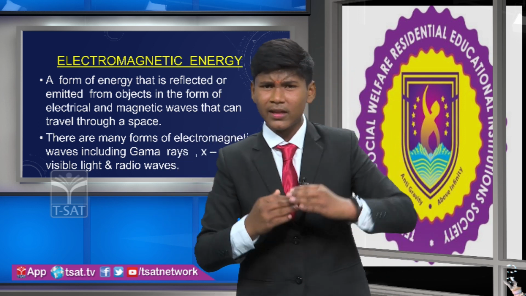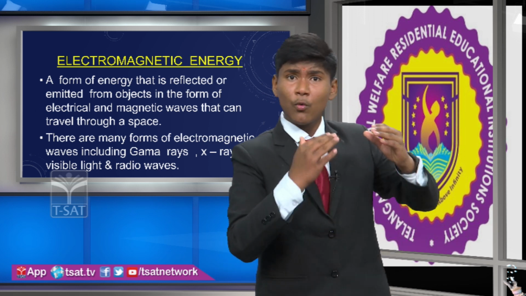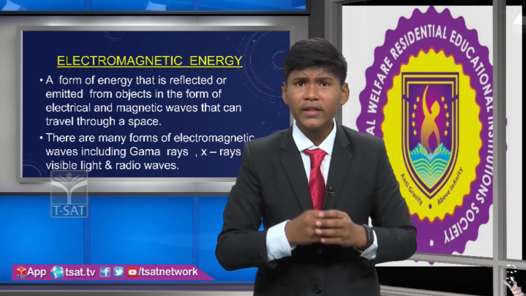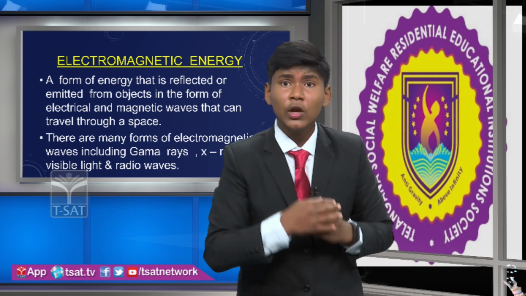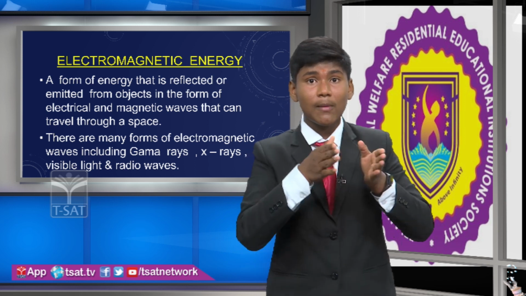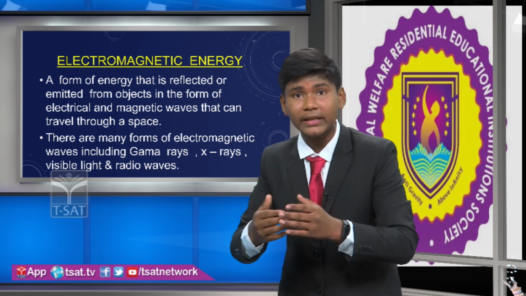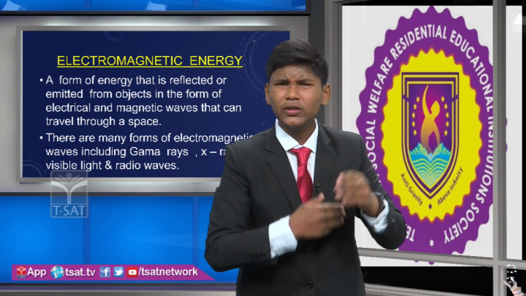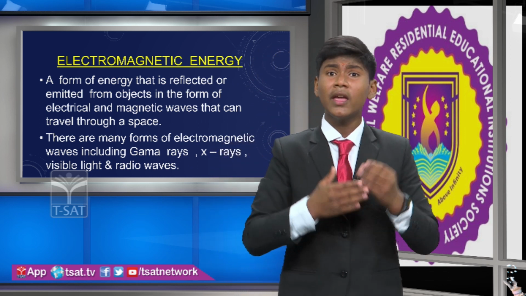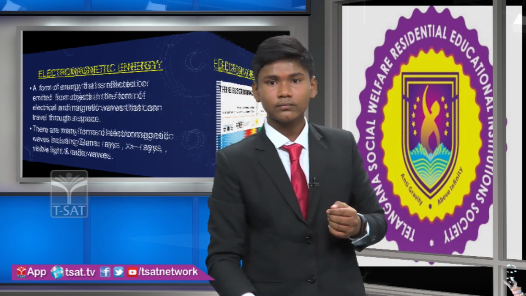Here, the very important ones are visible light and radio waves. We use electromagnetic energy to convert into sound energy in a radio and into light energy in a bulb. Let's see what will happen after forming the electromagnetic energy while converting into sound energy in a radio.